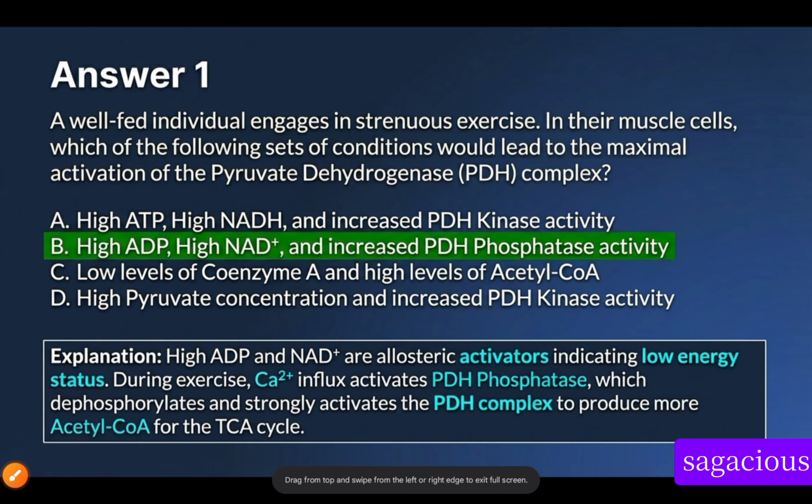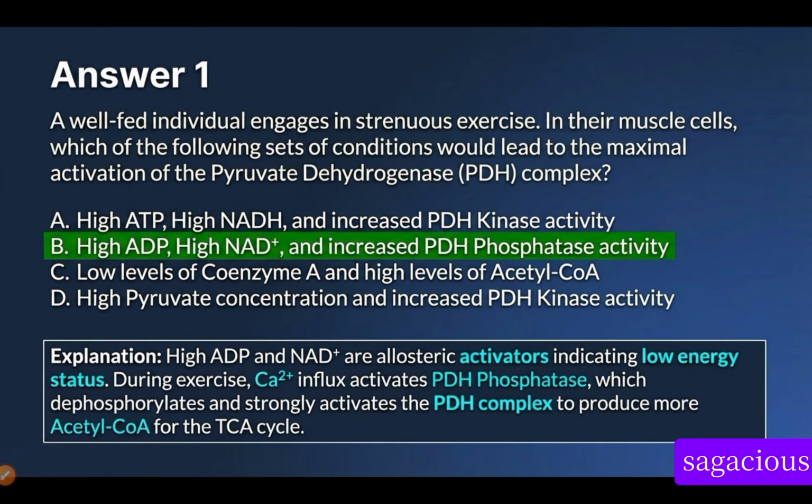So explanation: high ADP and NAD positive are allosteric activators indicating low energy status. During exercise, calcium ion influx activates PDH phosphatase, which is pyruvate dehydrogenase phosphatase, which dephosphorylates and strongly activates. What is dephosphorylation? Removing of what? Phosphate group.